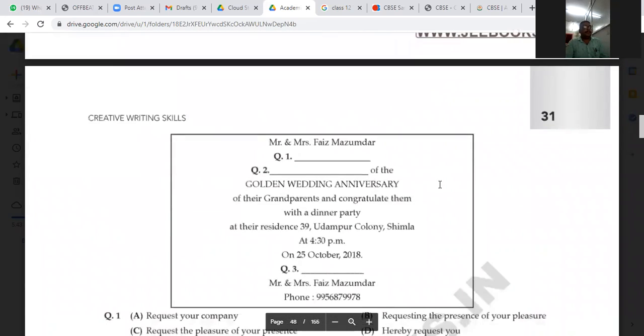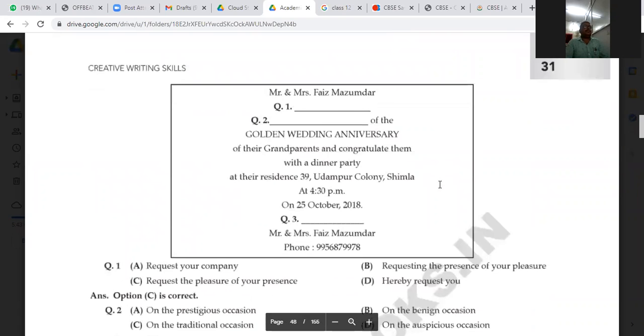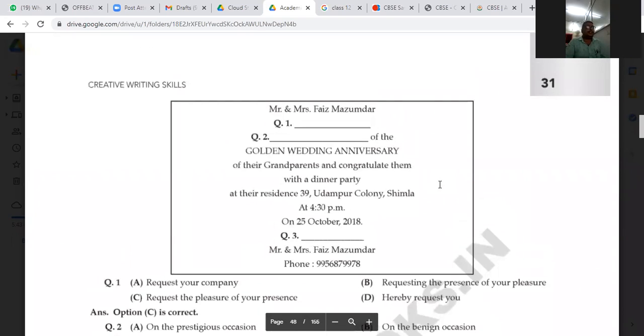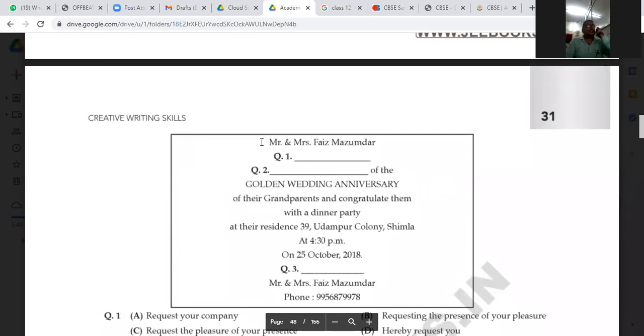So this is the invitation card, as you can see. Mr. and Mrs. Faiz Majumdar. Question number 1 and question number 2 are written. Question number 1: what should be written? You can see that 4 options have been given: request your company, requesting the presence of your pleasure, request the pleasure of your presence, hereby request you.